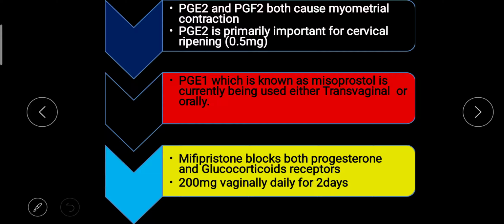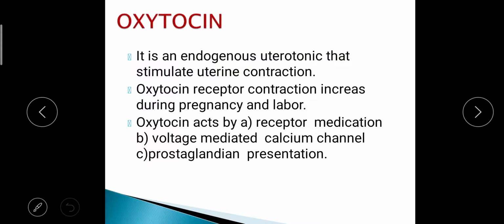PGE2 and PGF2 both cause myometrial contraction. PGE2 is primarily important for the cervical ripening. Okay, it will help in the opening of the cervix. PGE1, which is known as misoprostol, is currently being used either transvaginally or orally. And mifepristone blocks both progesterone and glucocorticosteroid receptors, given 200 mg vaginally daily for 2 days. So these are the drugs that can be used for induction of labor.